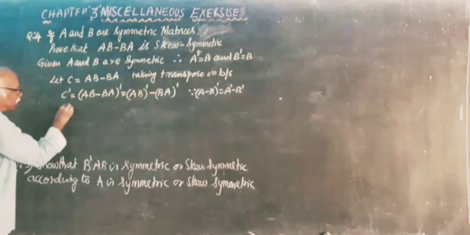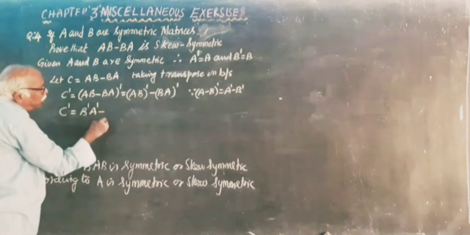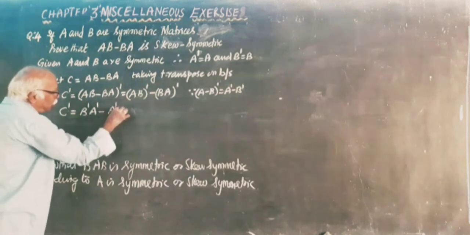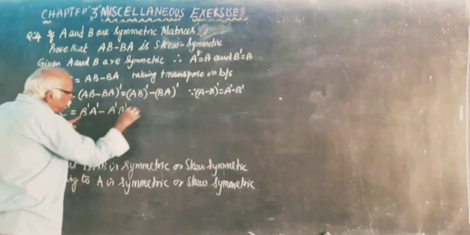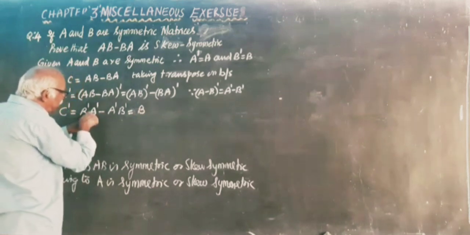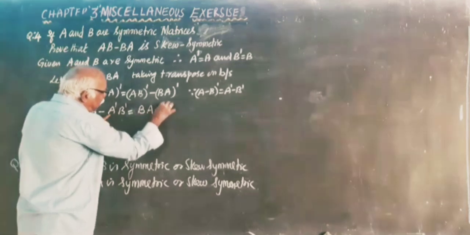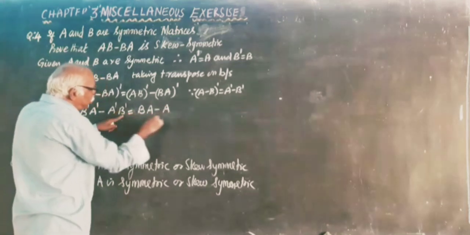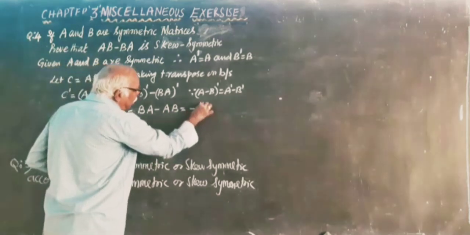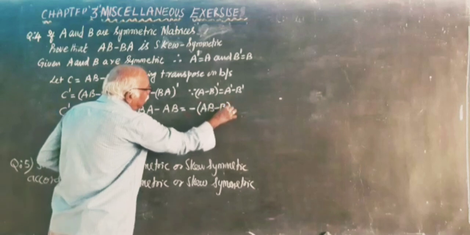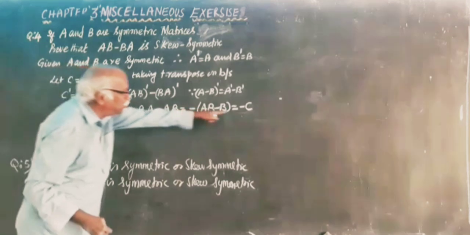Now C dash is equal to, by reversal law, B transpose into A transpose minus A transpose into B transpose. Since B is symmetric, B transpose is equal to B. Since A is symmetric, A transpose is equal to A. So this is equal to minus, take minus outside, AB minus BA, is equal to minus C. C transpose is equal to minus C.